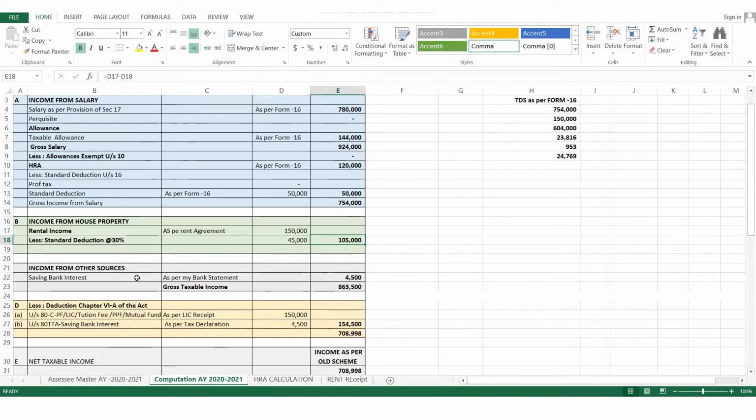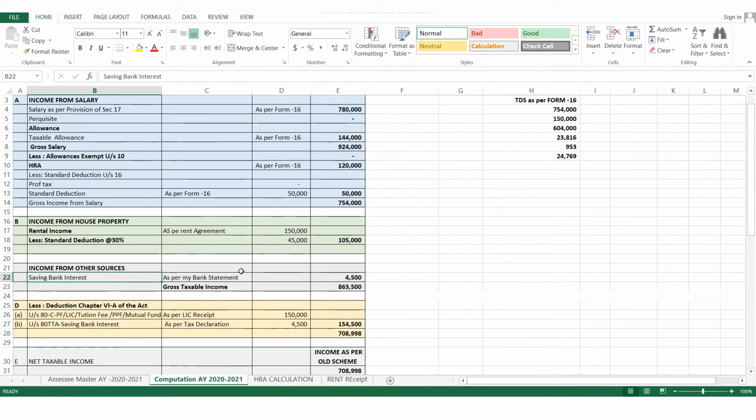Then comes another head of income, which is income from other sources. And as per the documents or as per the records, Mr. Rohan Bajaj is receiving a savings bank interest of rupees 4,500.